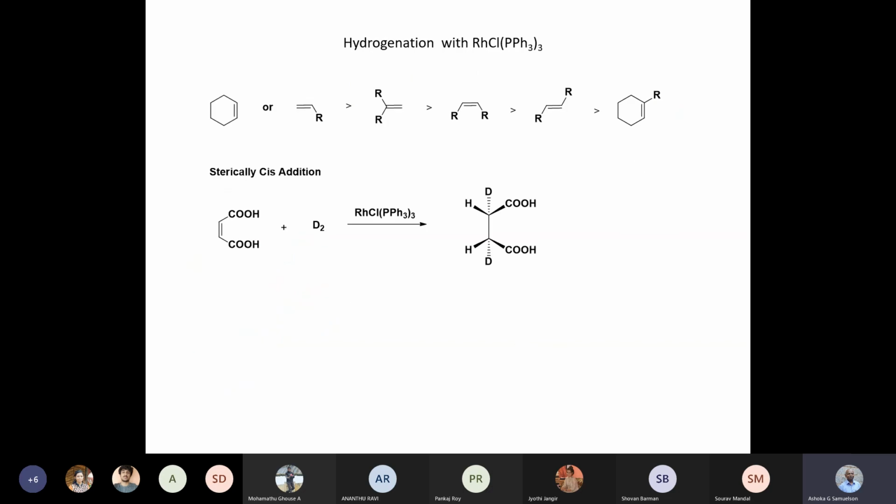Okay, so here, the olefin coordination is a key step, and also it is a sensitive step, meaning the stability of the metal olefin bond turns out to be a key factor. If you cannot form a stable olefin complex, then the hydrogenation will not proceed.